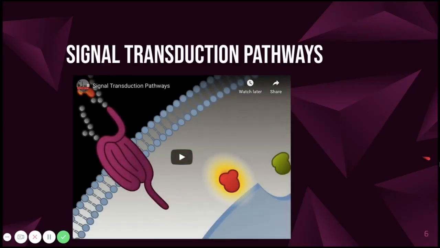Now we'll briefly discuss the signal transduction pathway, which is a fancy name for how a cell will interpret a signal detected by the receptor and convert the signal into an actual response.